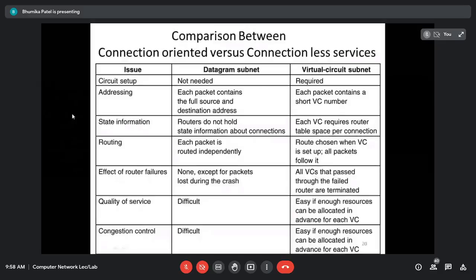If another host comes who wants to send data to the same destination host, it will also use connection number one, but the router will change the entry. That means the router will change the connection number, because for that particular router the connection numbers are the same even if there are two different hosts.